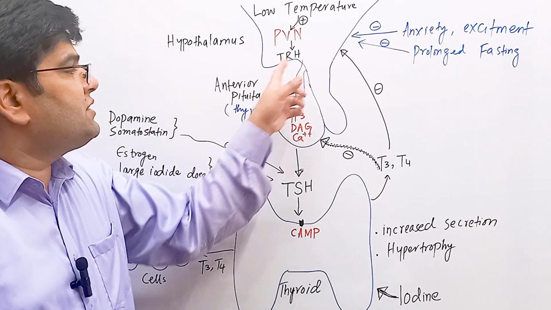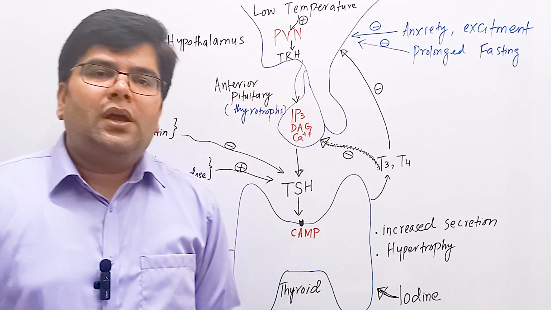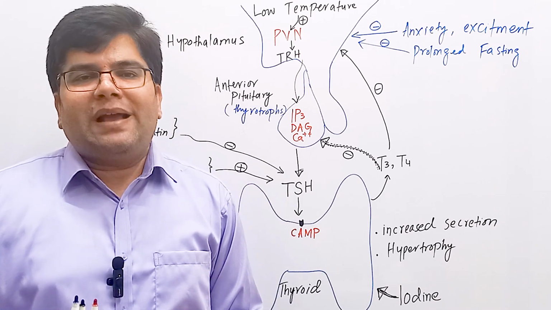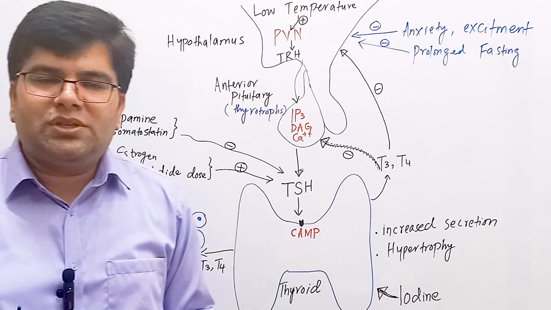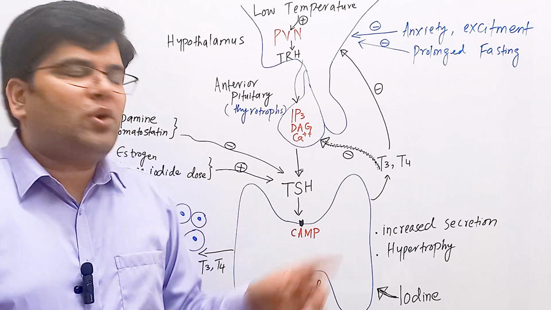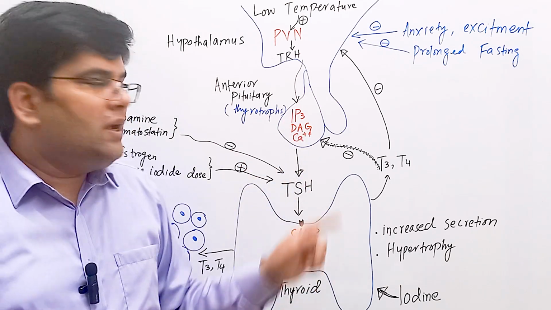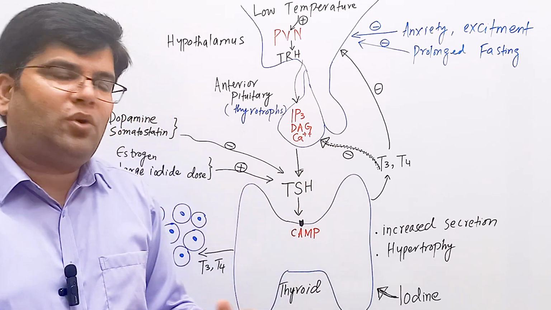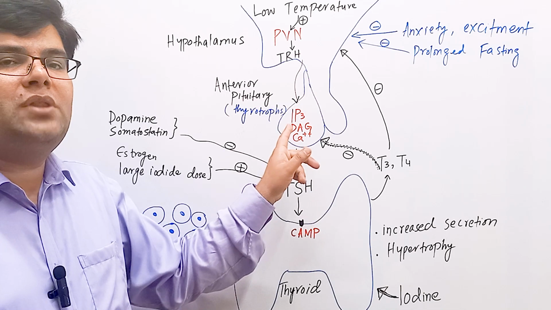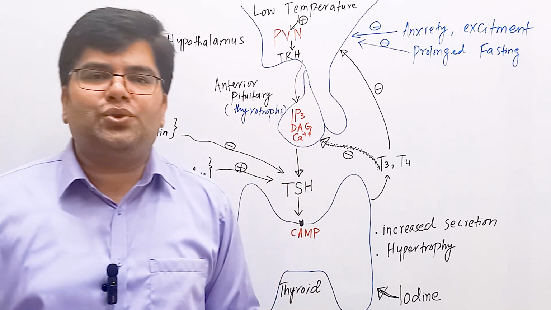TRH acts on its receptors on the thyrotrophs, and then a second messenger mechanism inside the cell is activated. This is a phospholipid second messenger system which increases the production of inositol triphosphate, diacylglycerol, and calcium, and in this way it increases the production of thyroid stimulating hormone from the thyrotrophs of the anterior pituitary.